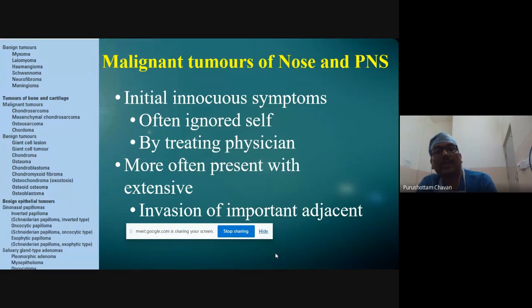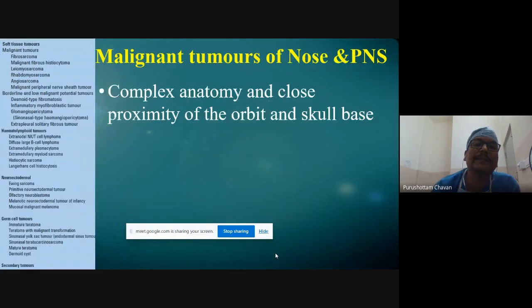Now you are in a tricky situation: how to go about and how to manage, because that will impact quality of life if we end up removing the eye, or if it is going near the skull base, whether it is operable or not operable, the orbital apex. So many things come into the picture as the case presents in a late stage.